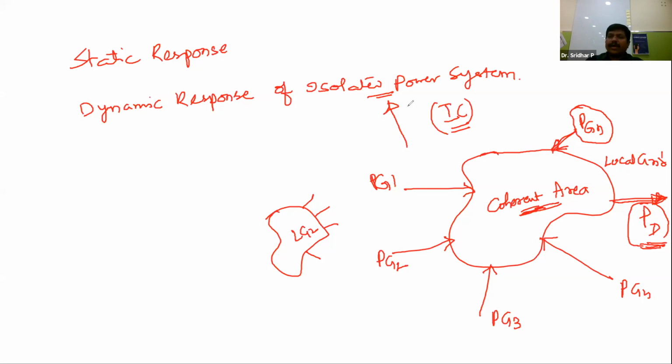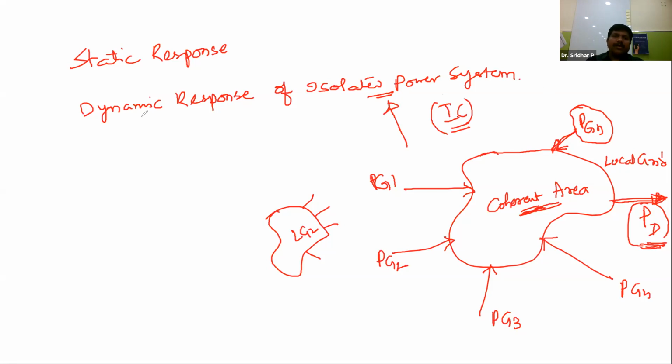That coherent area is formed by connecting some n number of generators. All these n generators will respond in accordance with the incremental cost curves towards a common load that the power system has to share. So this is about the isolated power system.